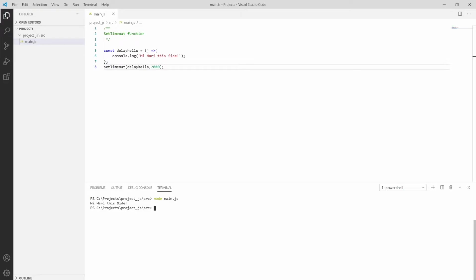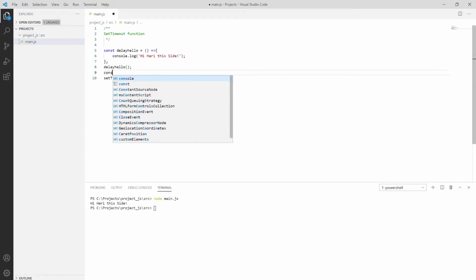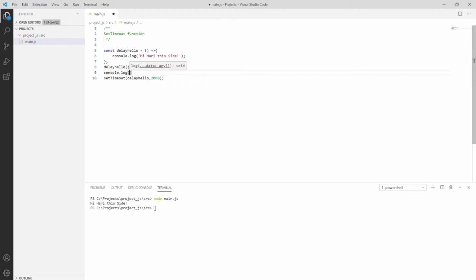As you can see, it will execute after some delay. It will not execute if I put it directly over here, as we have the delay hello function directly calling. I'm putting console.log over here, and then you can see it will print after the delay. So save it and try to run it. You will see it after a 2 second delay. So that's how this works.